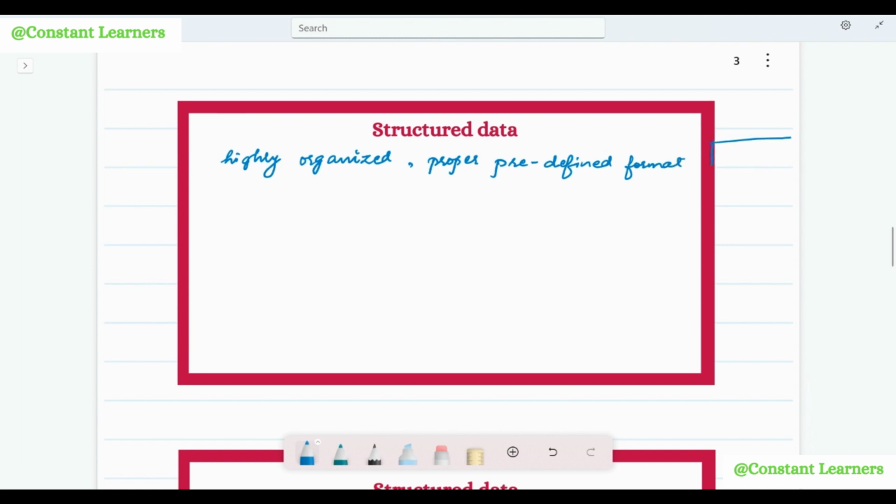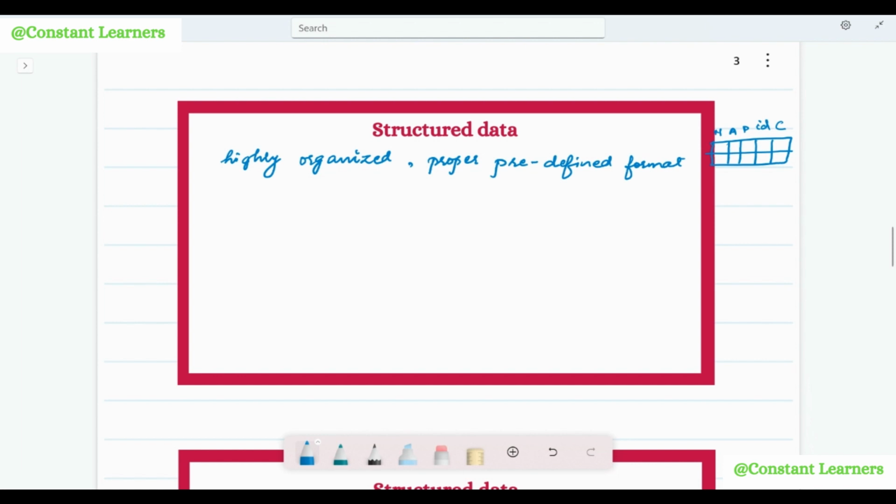That is, if we are storing the data in a table, then we need to define that this is going to be the name, then age, then phone number, then let's say some kind of id. Okay, and then finally, let's say the course that the person is enrolled in, right?